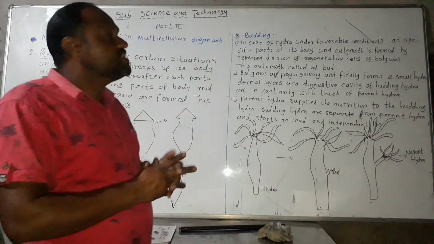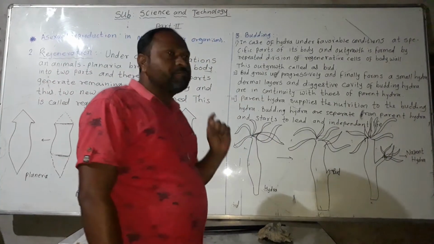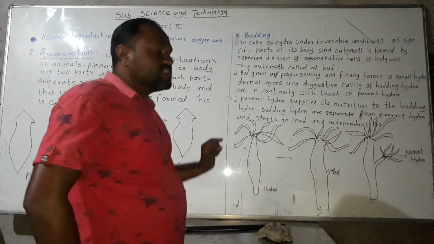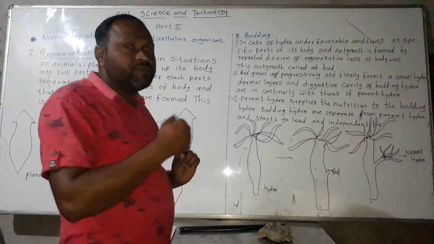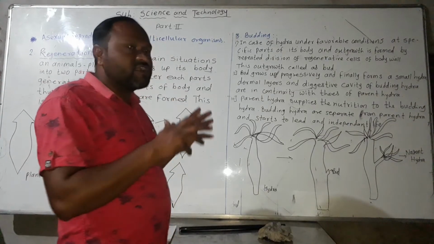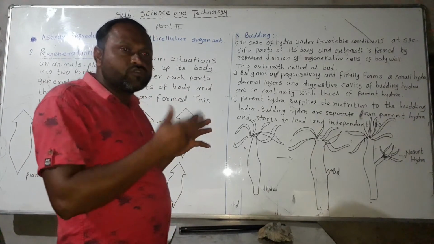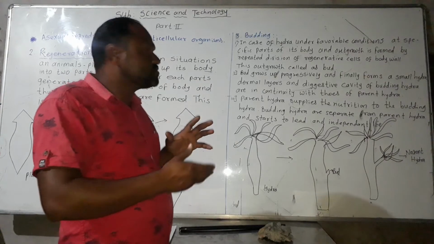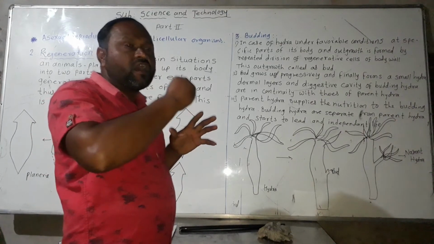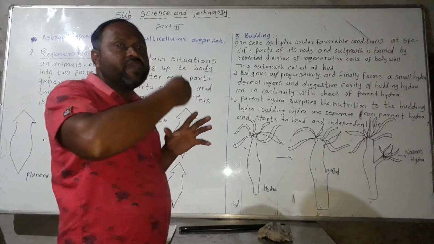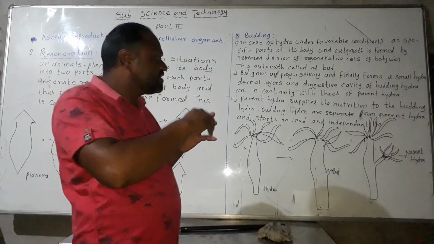Simple. What is meant by budding? Budding occurs in some types of animals. Any body part of the animal can outgrow, and the outgrowing body part is called the bud. That bud develops to form a young hydra.